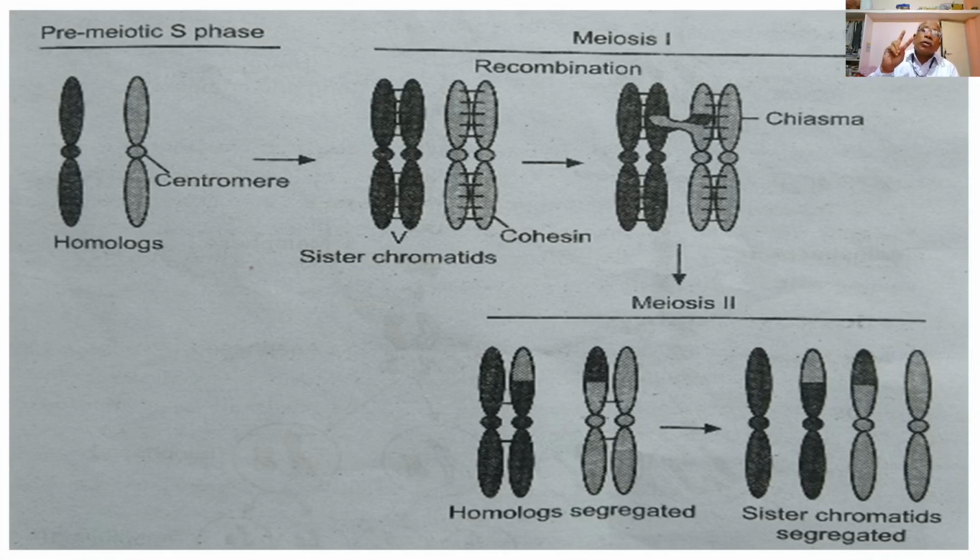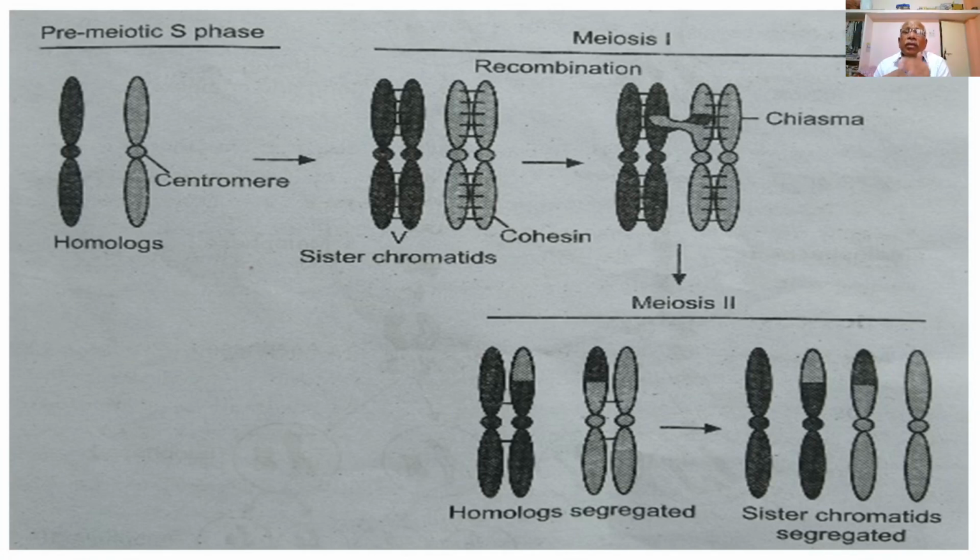The haploid set of chromosomes present in the nucleus of the two cells at the end of telophase 1 then undergoes the second meiotic division, during which the nucleus and the cells divide equationally, or mitotically. During this division, the chromatids of the chromosomes of both cells get separated, as shown in the figure.